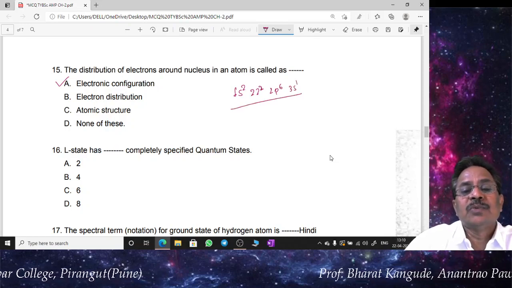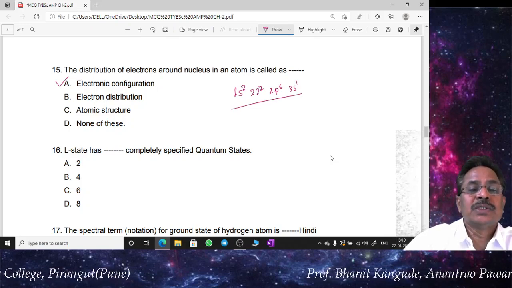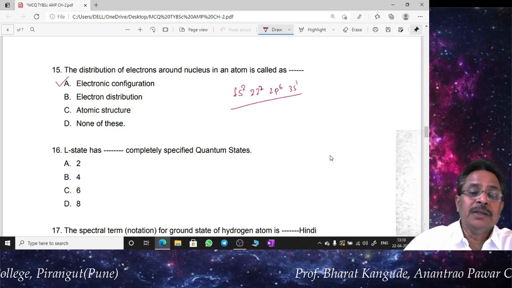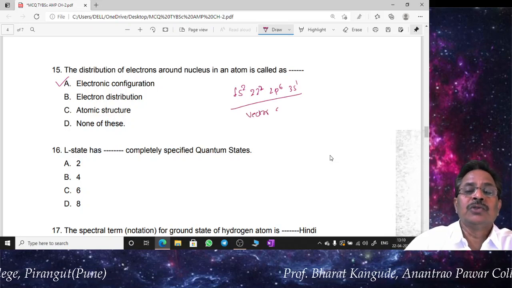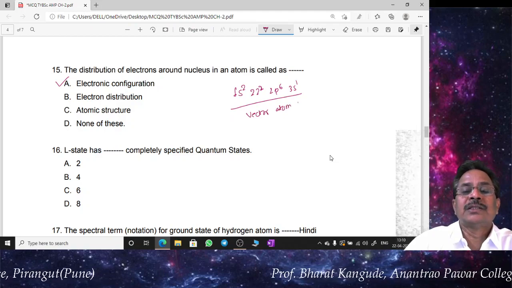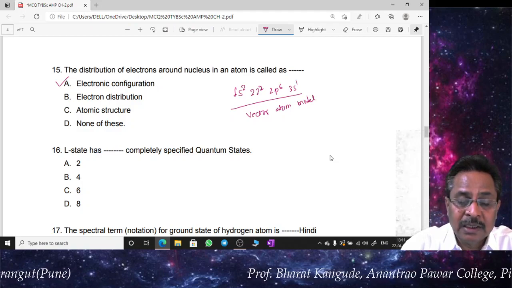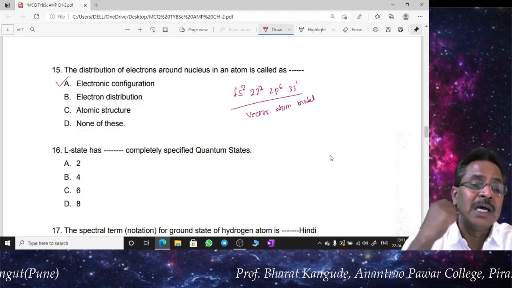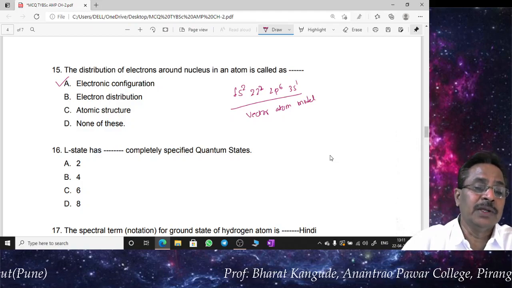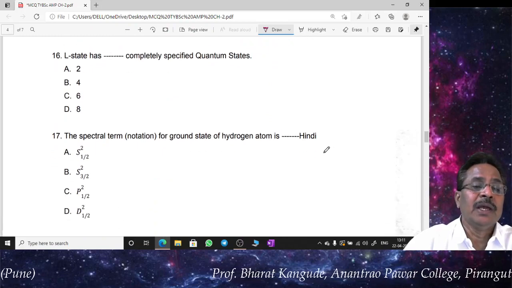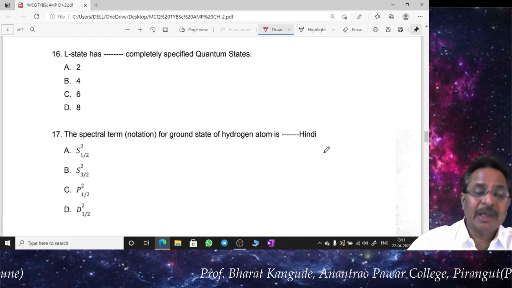So why is this possible? Because of the rules and regulations we have learned in the vector atom model. The vector atom model tells us that the electron distribution inside a sodium atom is given by this, and this is called an electronic configuration. Now question number 16: L state, actually it should be L shell.